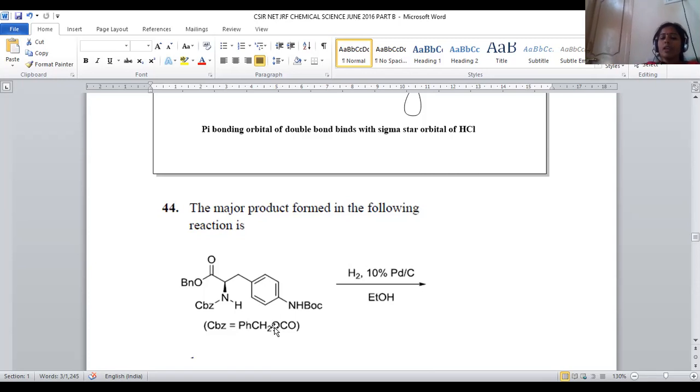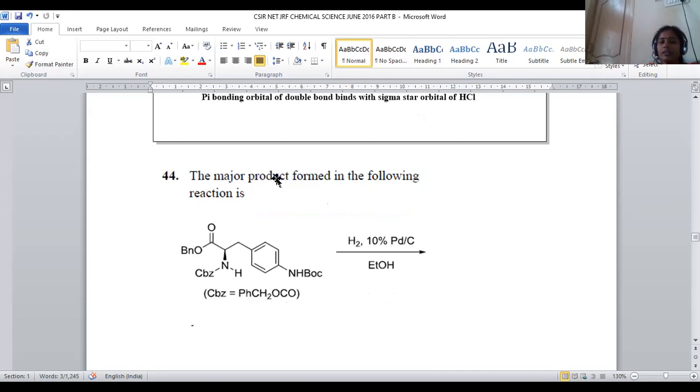Again, it is an organic chemistry question. Protection, deprotection. So a protection, deprotection problem was given. Here, what is the major product in the following reaction? In the starting material you can clearly observe this is the carboxylic acid, so it is protected with a benzoyl group. This is the amino group protected with CBZ.